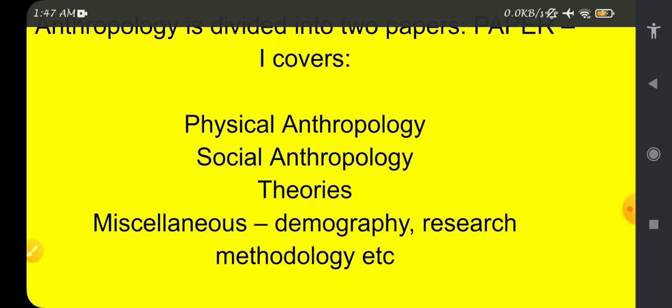We should have these things in our mind also. Whenever we read any case in the newspaper, immediately after reading it, we should think, I can use this in physical anthropology or social anthropology, or while writing theories, or demography, etc. That is the reason we should know at the start that paper 1 includes physical, social, theoretical, demography and research methodology.